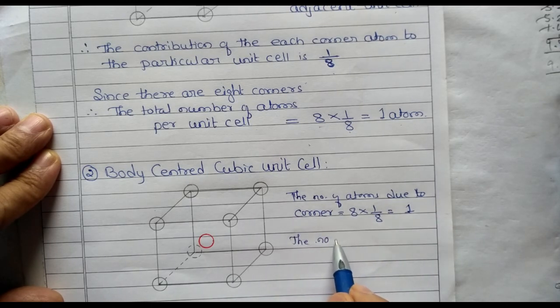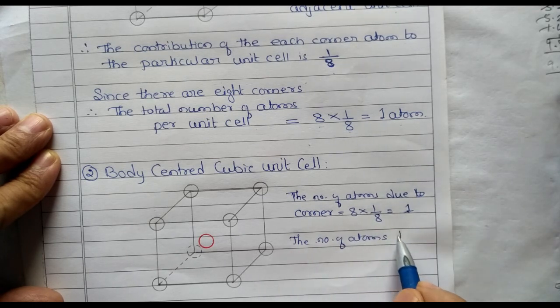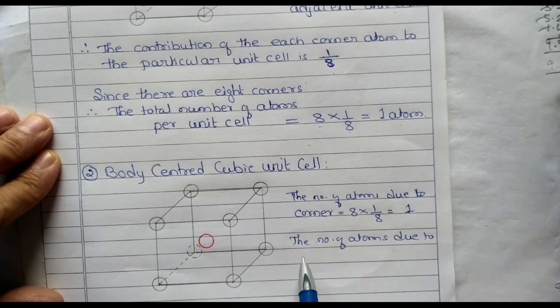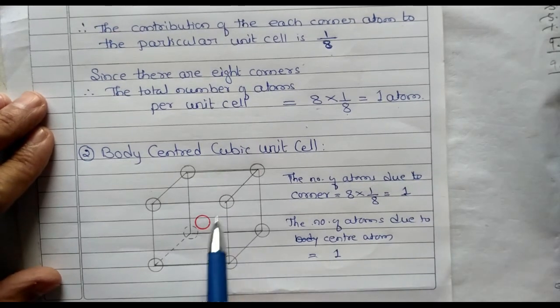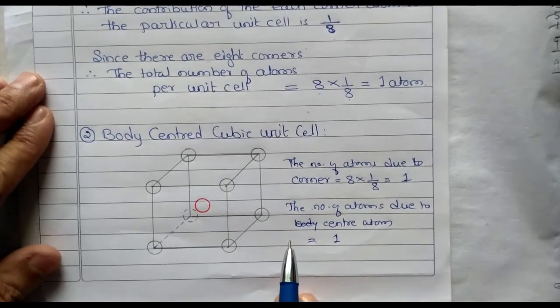The number of atoms due to body center or center atom equals 1. Okay, so what is the total number then?